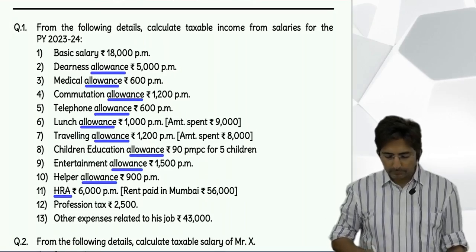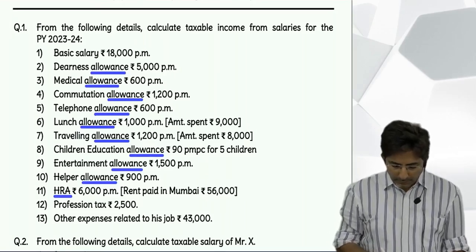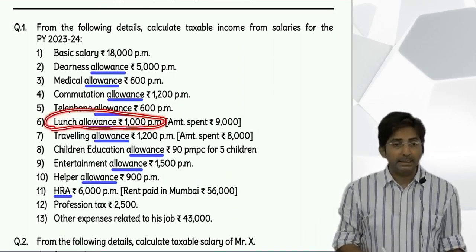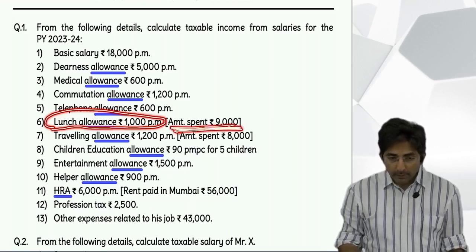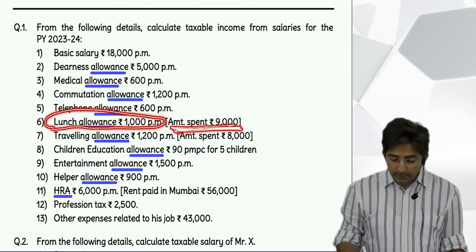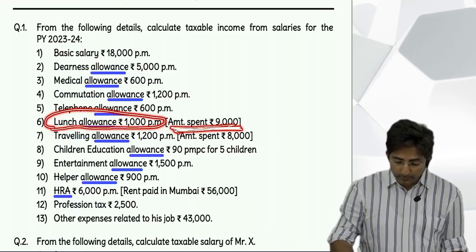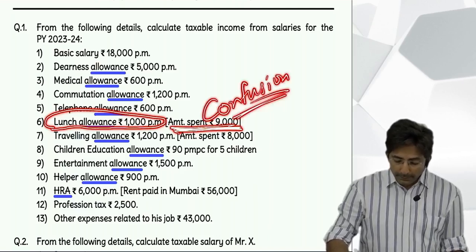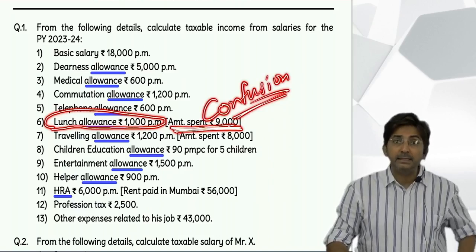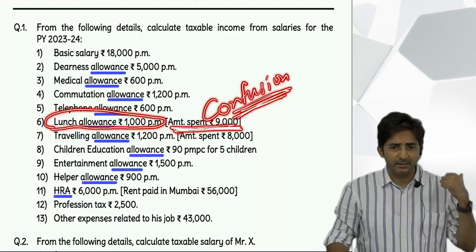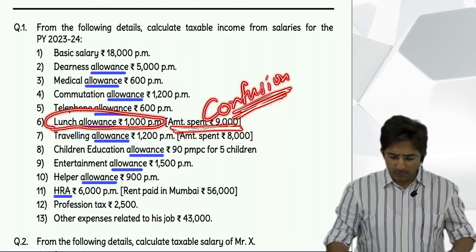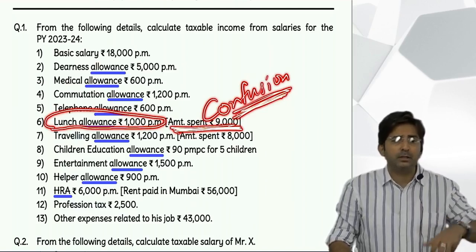Then, lunch allowance. Does it come in TC hut, TC udhar? No. So it is fully taxable. But wait. Amount spent is given. This is given for confusion. Amount spent is useful where? In TC udhar and not idhar. Idhar means here. Okay. Amount spent we need when it is TC udhar.